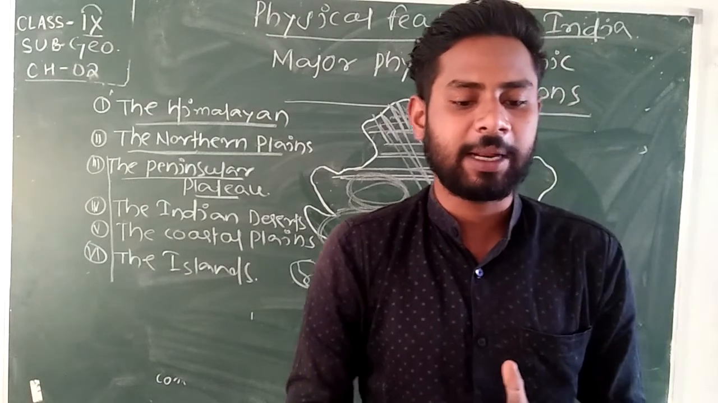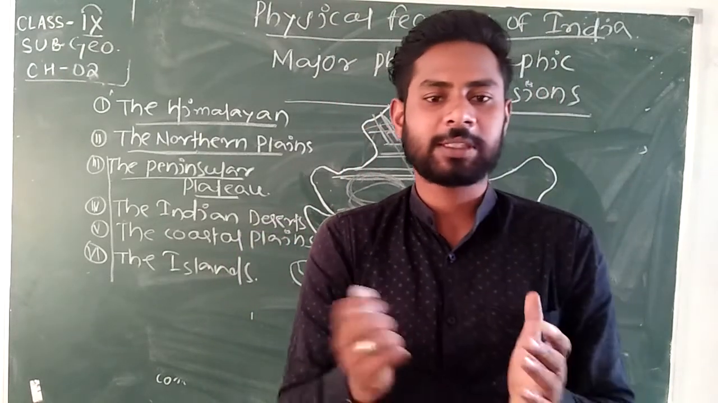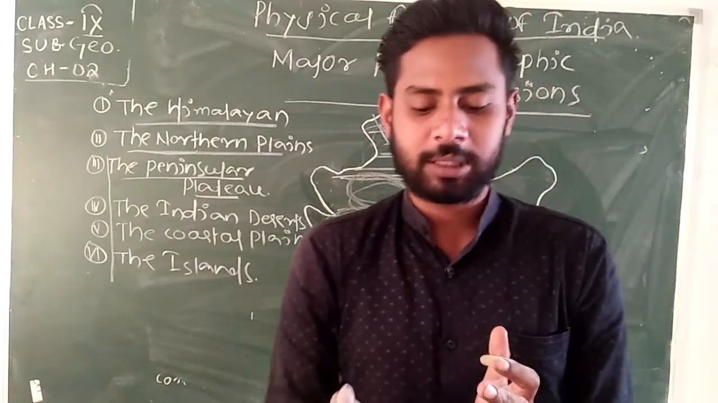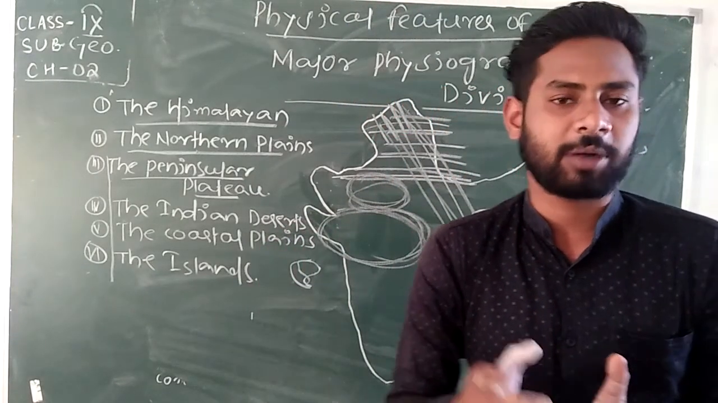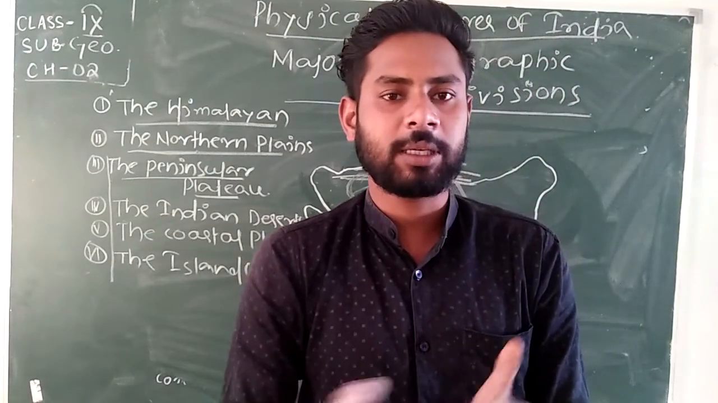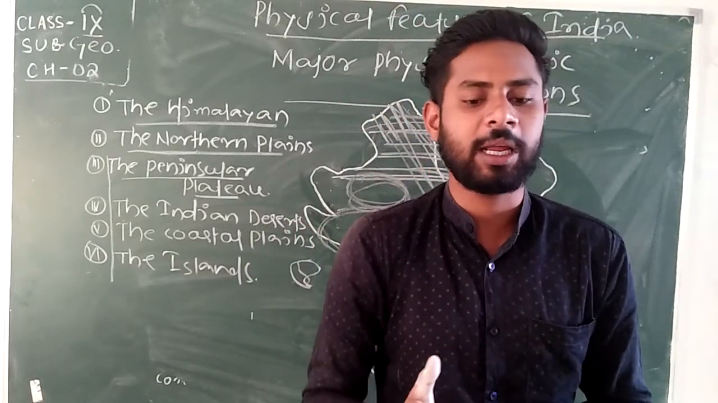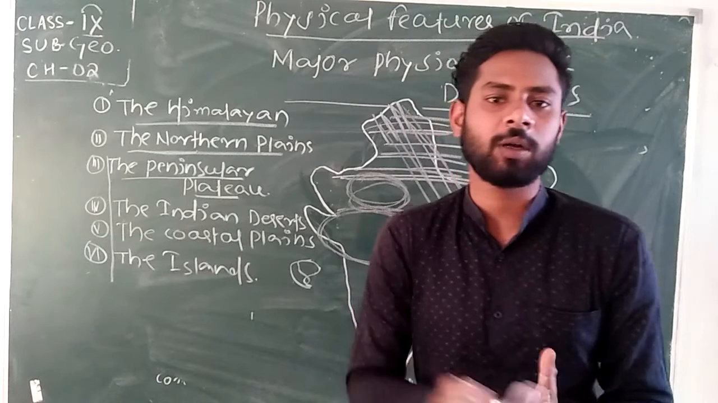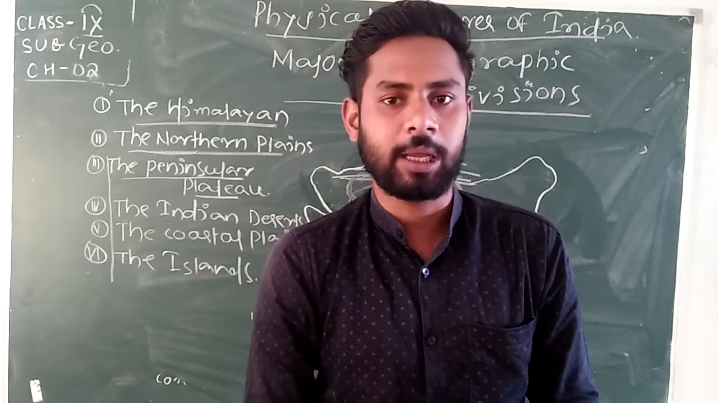The peninsular plateau is a tableland formed due to the breaking and drifting of Gondwanaland. It was a huge single landmass: Australia, Antarctica, South Africa, and India in a single piece of land. That single piece of land broke and drifted, and after that the peninsular plateau was created. It is composed of old crystalline, igneous, and metamorphic rocks.